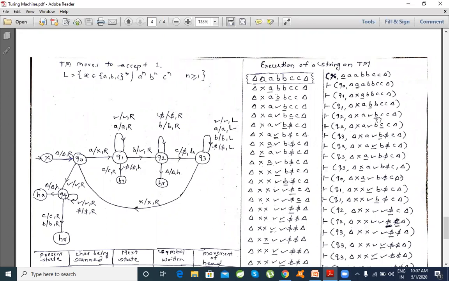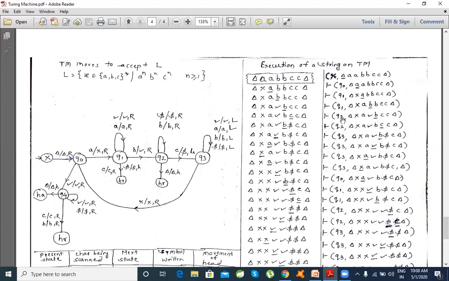See, you were here being in Q1, you read the B. Once you see on the input a B against this first A, let's change the state to remember this. So I'm in Q2, this B is replaced by a tick mark and the read write head moves towards right. This is the simple example which is reflected in your state transition diagram. Being in Q1, if you receive B on input, replace this B by a tick mark, move towards right and switch the state. So we have a state change over here.